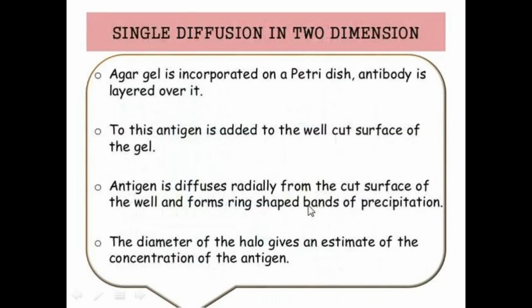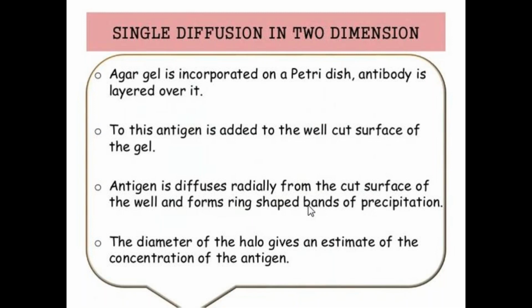Next, single diffusion in two dimensions. Here also we are taking agar gel. Normal agar gel is incorporated on a petri dish. Then antibody is layered over it. Next, the gel is cut into wells, and antigen is added to the well cut surface of the gel. Then antigen diffuses radially from the cut surface of the well and forms ring-shaped bands of precipitation.